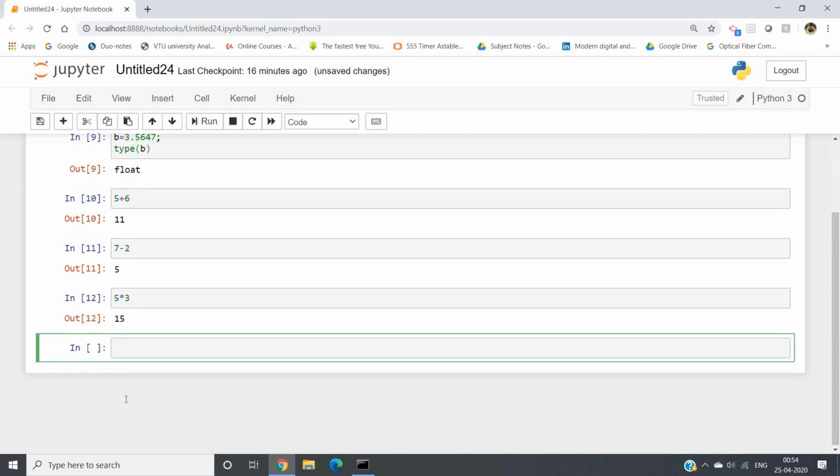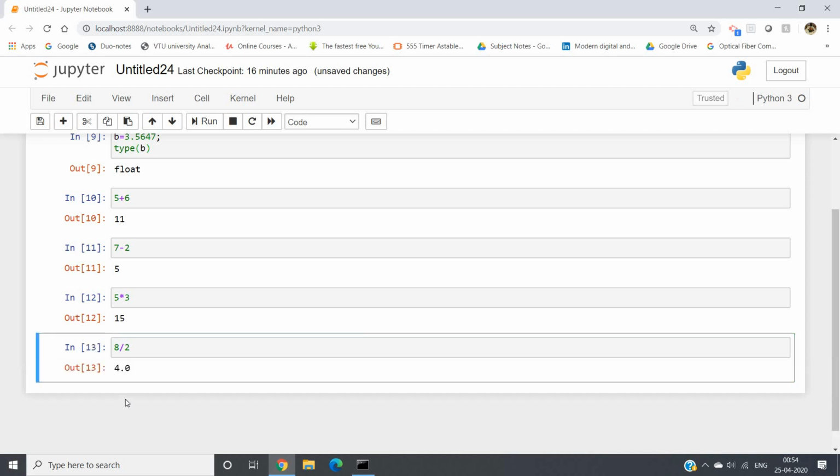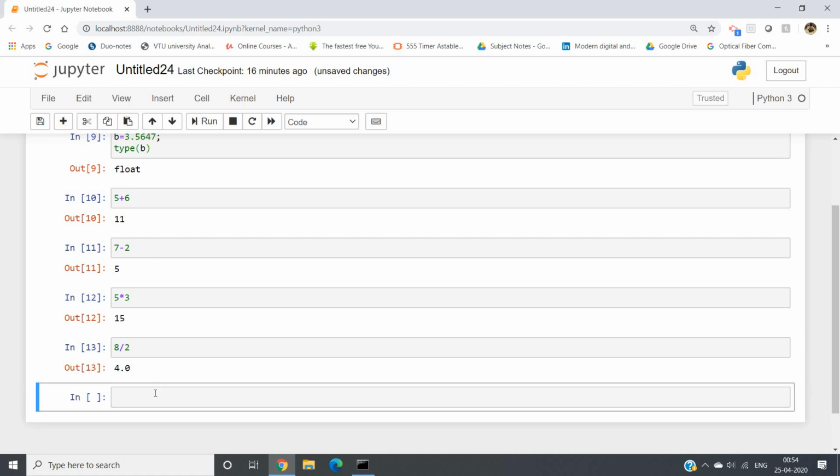And then let me show you one example of division. 8 by 2, what is the expected output? 4, right? But let us check what Python gives. It will be giving us 4.0. So here is the point: whenever you do division, it will give you the result in float, especially in Python 3.